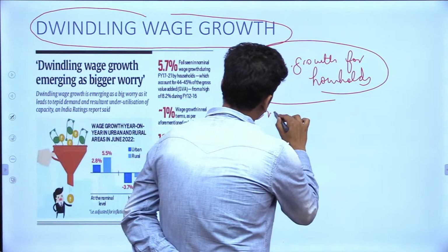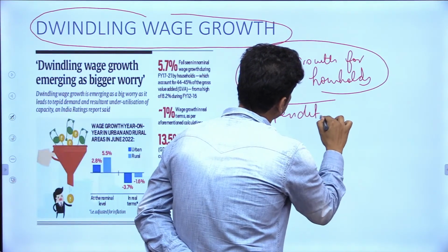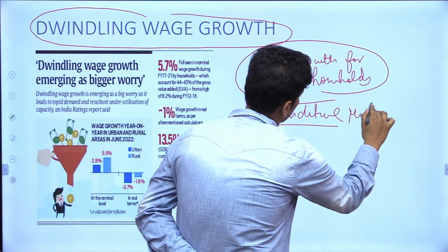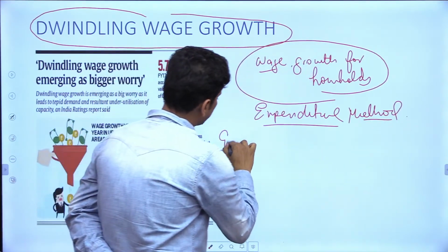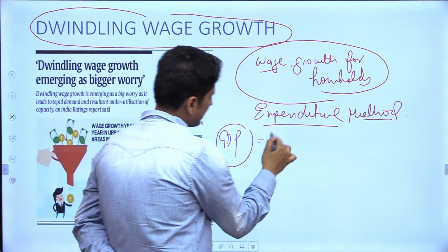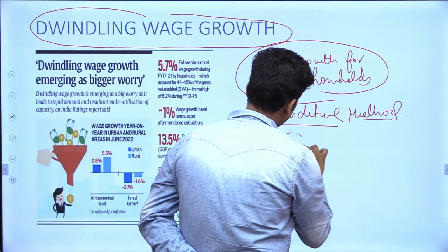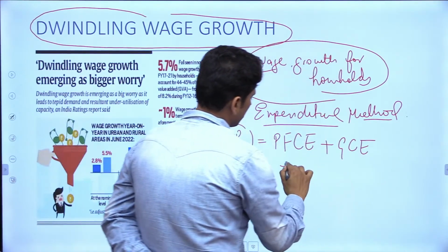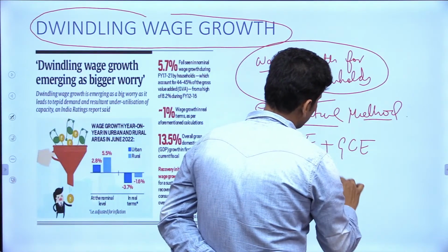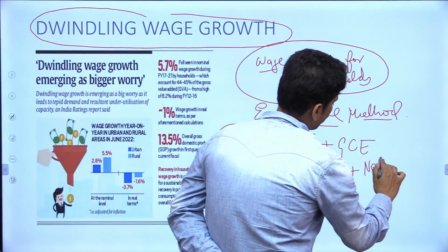The most common method that is being used is the expenditure method. There are certain indicators when I calculate GDP from the expenditure method. Let's say it is private final consumption expenditure, government consumption expenditure, gross fixed capital formation plus net exports, right?